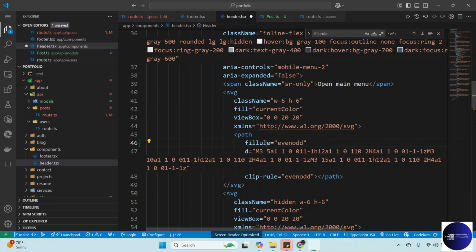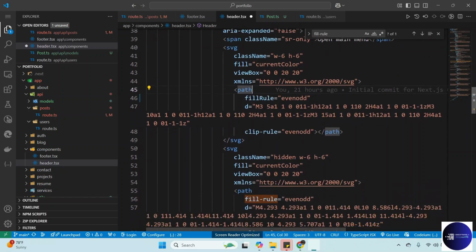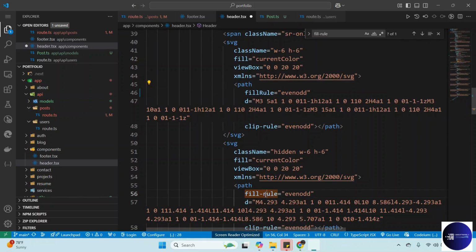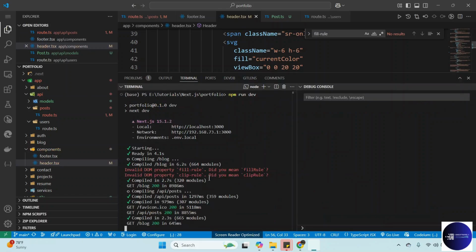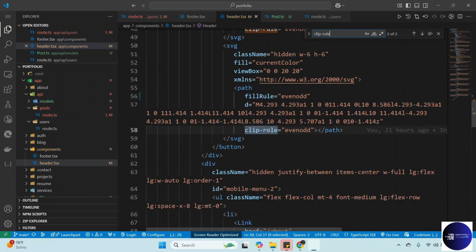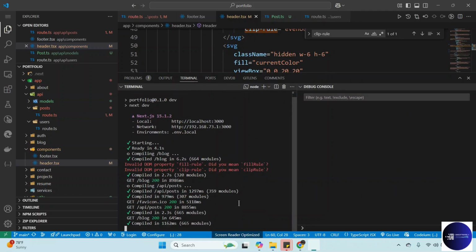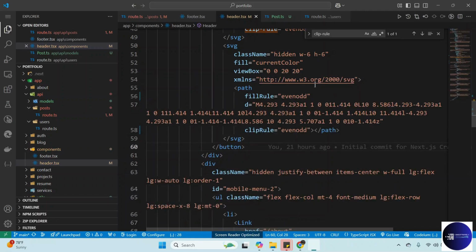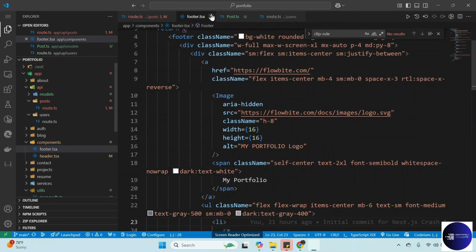So you can change it to uppercase, and then the next one we'll choose uppercase too. The next error is clip rule, so we want to find this one too. If it's in here, change this one to uppercase, and then save, and the error is gone. So I can close this one, then also close footer.